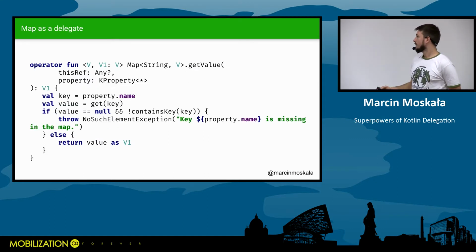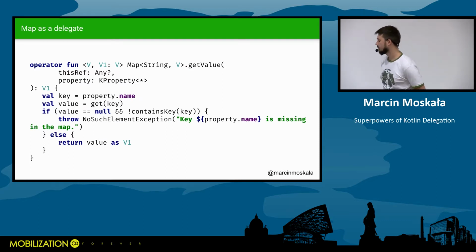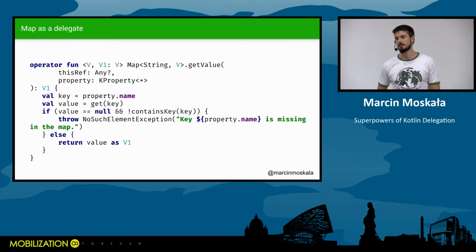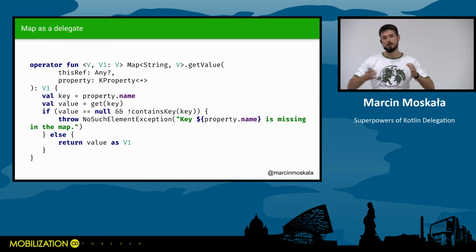The very interesting thing that I would like to highlight is that Map is a pretty simple interface, and it does not have a method for getValue. This getValue is provided as an extension function, actually a generic extension function. And yes, it is possible. You don't need to make an object a delegate, you don't need to have this operator inside.